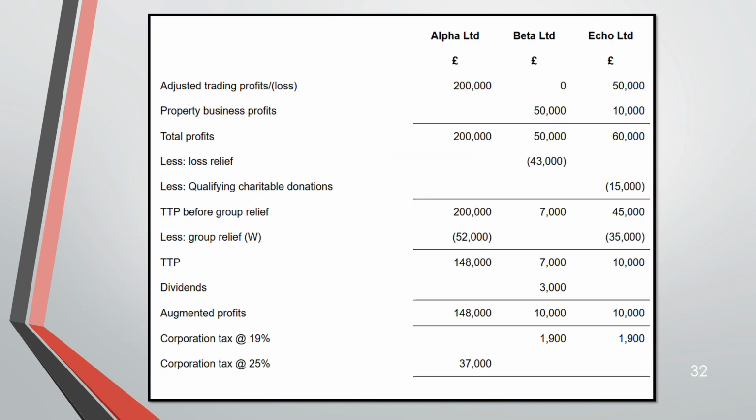Now, this is what's happening. A, B and A. We are going to make the adjusted trading profit. B has the loss of 0. Then property business. And then the total profit. Then you get the loss relief. As I told you, you want to bring your TTP down to the lower limit for E, 10,000, right? You have 45,000, so the balance 35,000, get it relieved. Okay. Done.